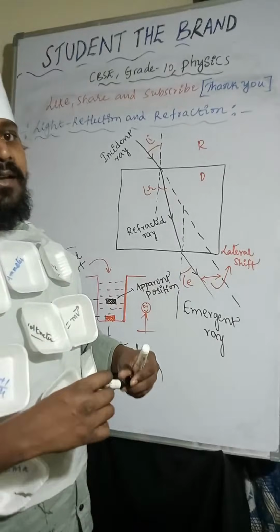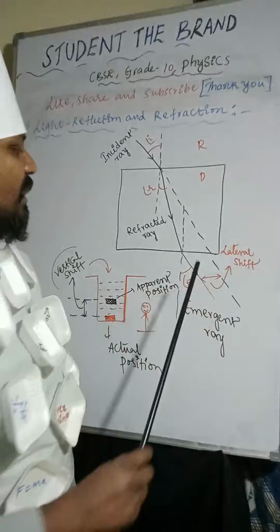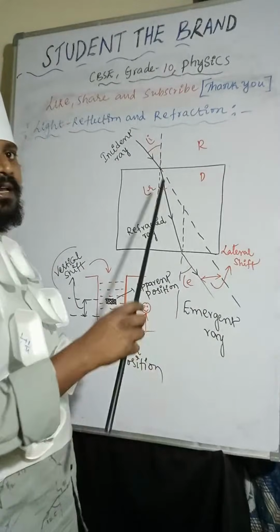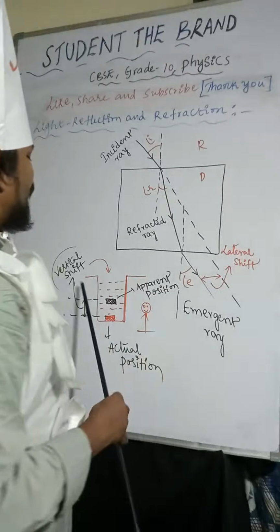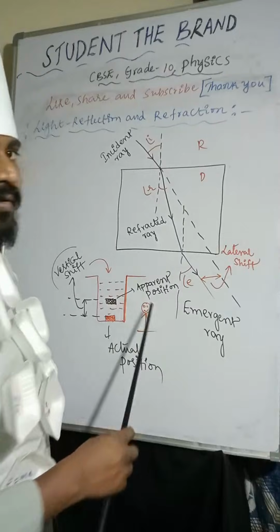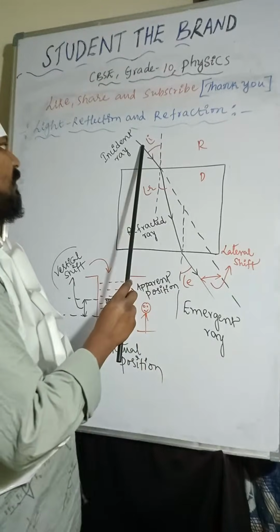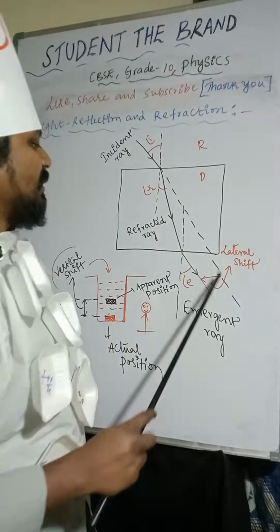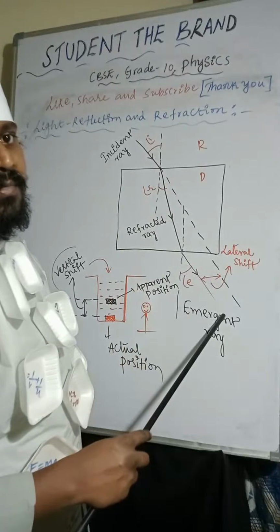Okay, so once again you can observe. Here is the lateral shift. The distance between the emergent ray and the initial direction of the incident ray is called lateral shift. And here the distance between the actual position and the apparent position of the coin is called vertical shift. Now you can observe incident ray, refracted ray, normal, emergent ray.